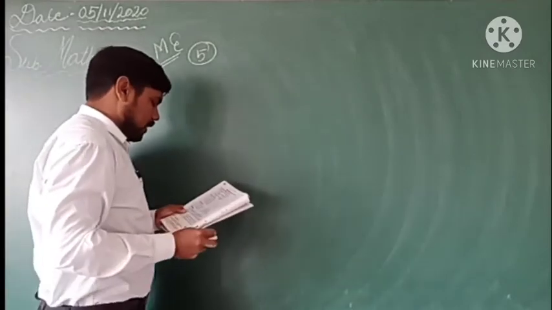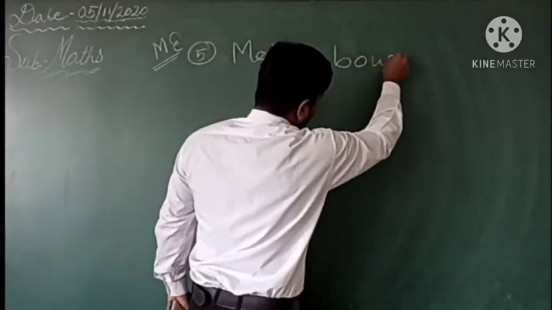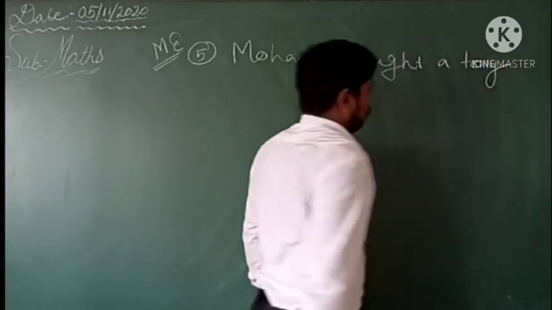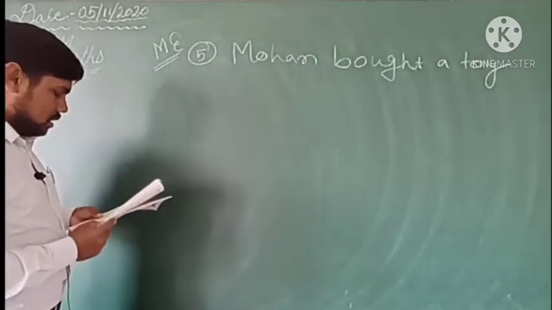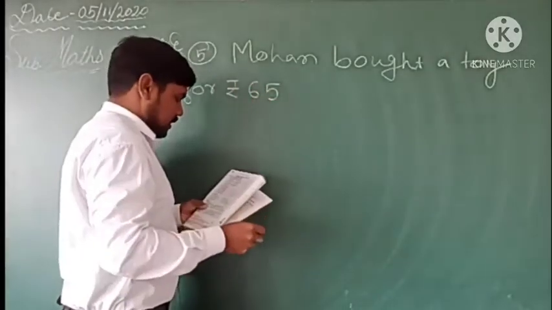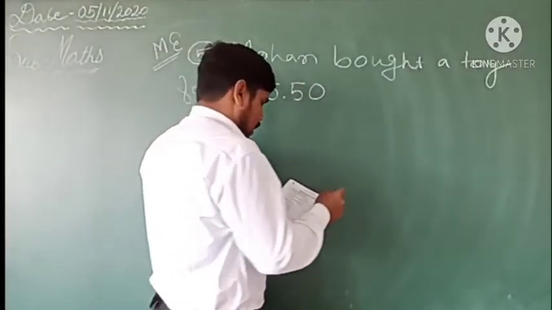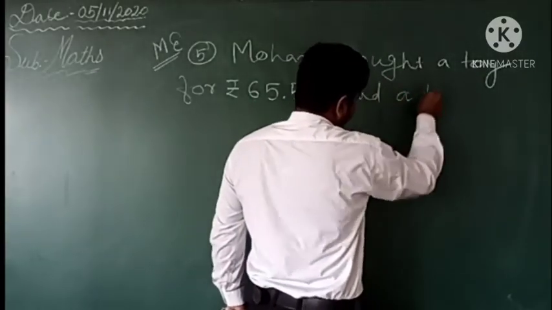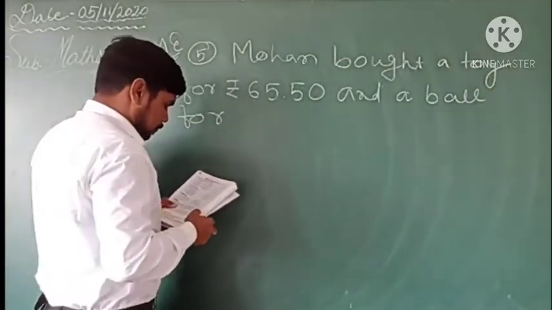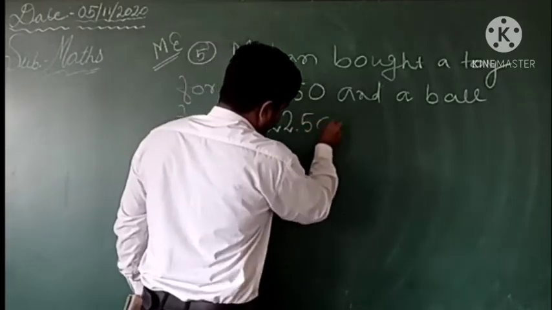So this is: Mohan bought a toy for rupees 65.50, and a ball for rupees 22.50.